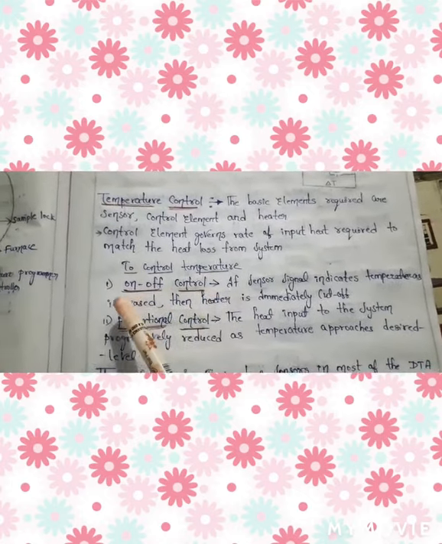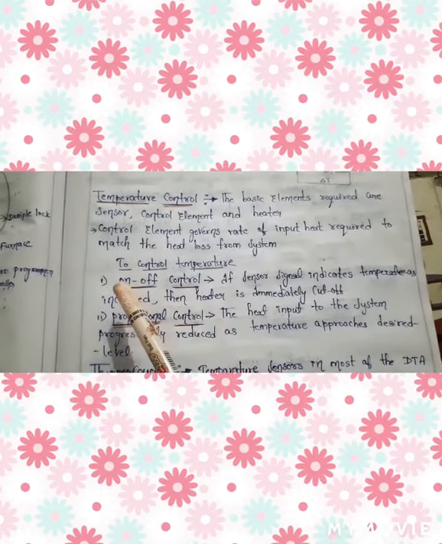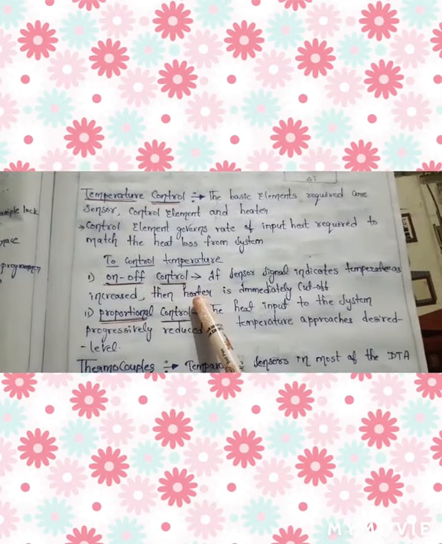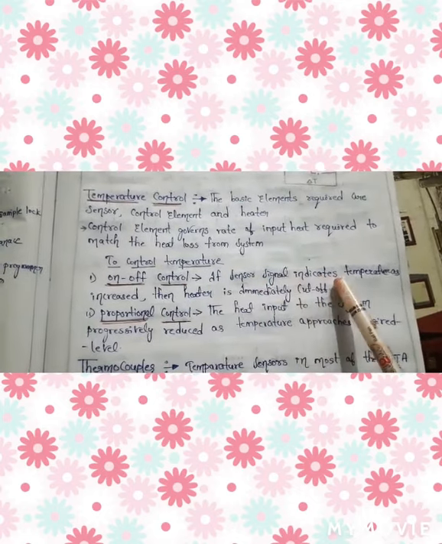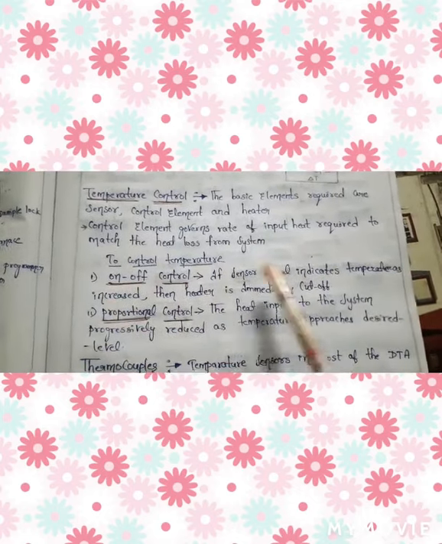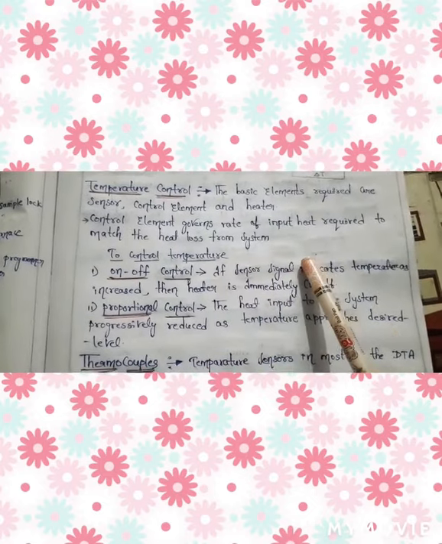Okay, next, to control temperature these two should be preferred. First one is on-off control. Next, proportional controller. The function of on-off control is, if the sensor signal shows that the temperature has increased, then the heater is immediately cut off.